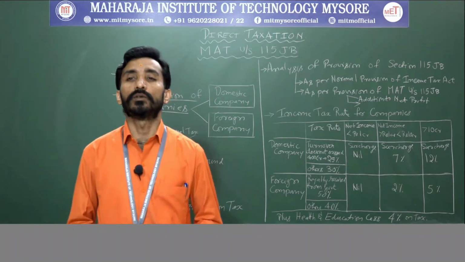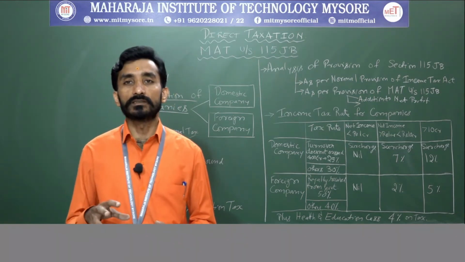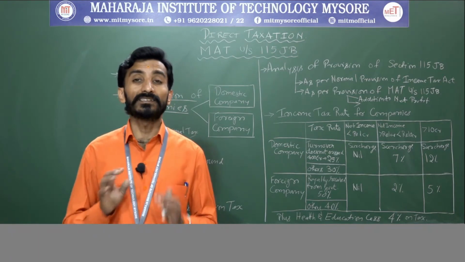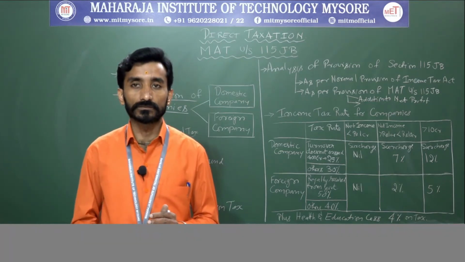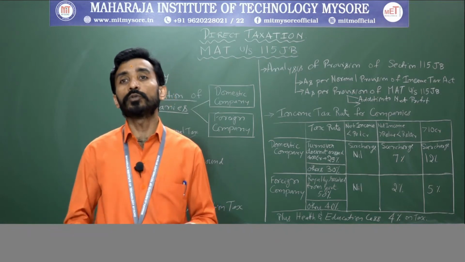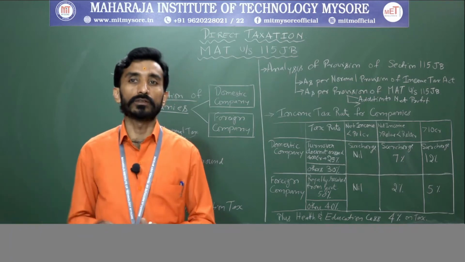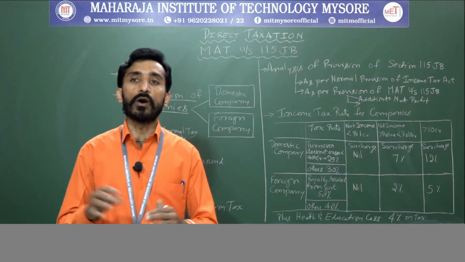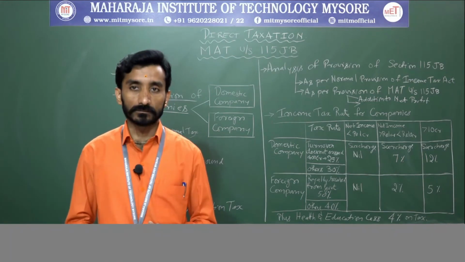Next, exemption income, means the amount of income to which any provisions related to section 10, section 11, section 12, except 10AA and 10(38). Exemption income will be given the deduction. Next, amount withdrawn from the revaluation reserve and it is credited to P&L account with respect to the extent of your depreciation on account of revaluation of asset, that has to be deducted.